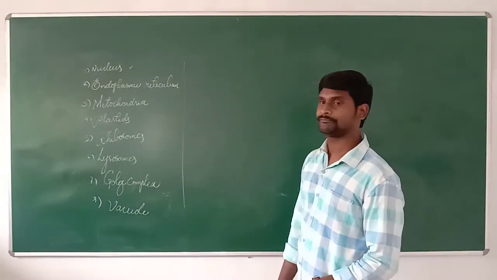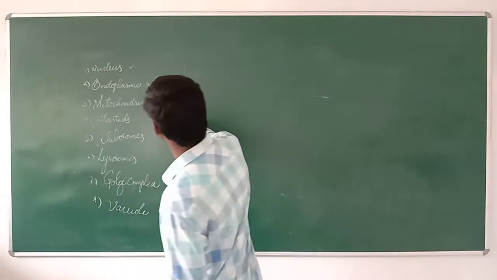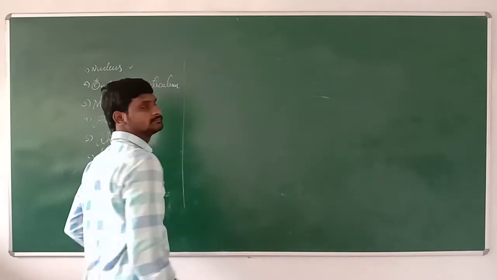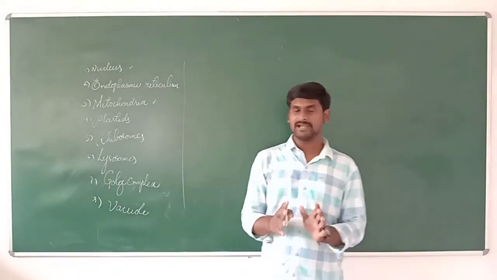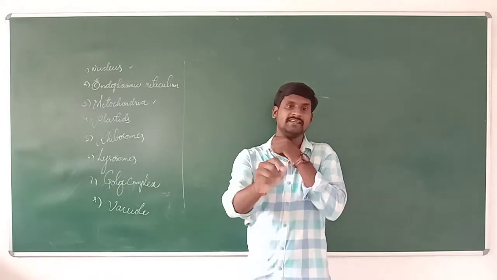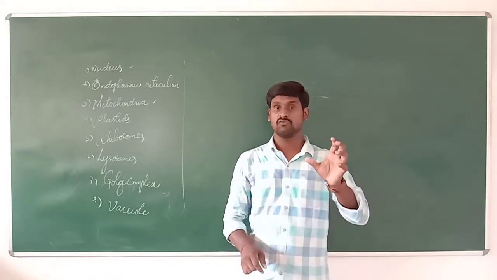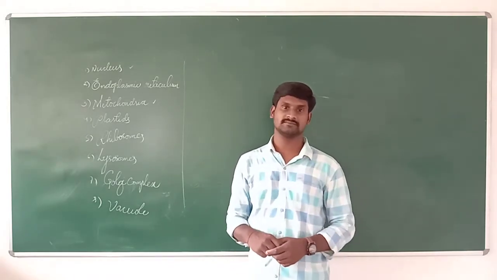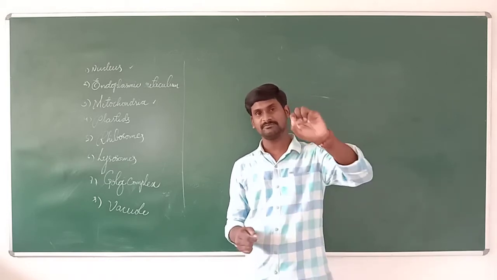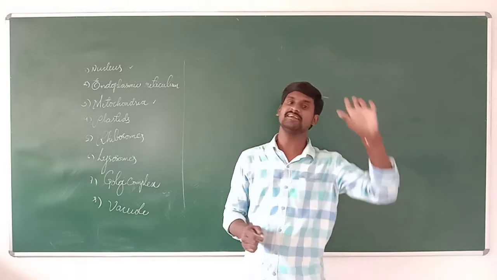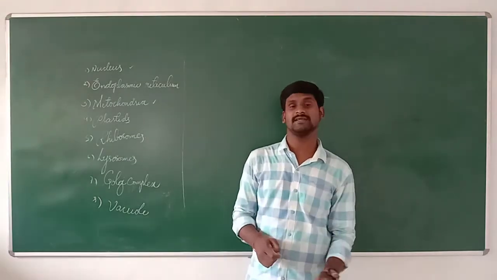Next, I will tell about the mitochondria. The mitochondria is very small compared to the nucleus, about 150 times smaller. In the cell presented, the nucleus is also very small, and the mitochondria is 150 times smaller than the nucleus.